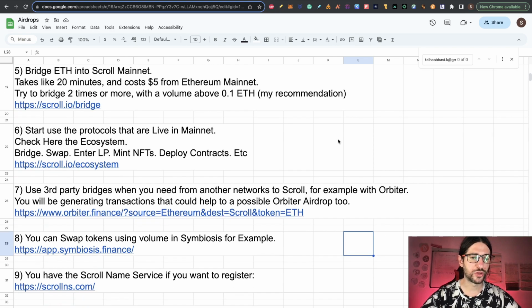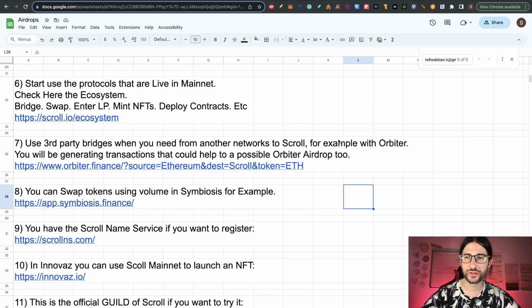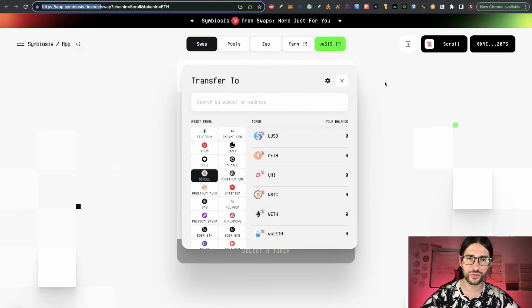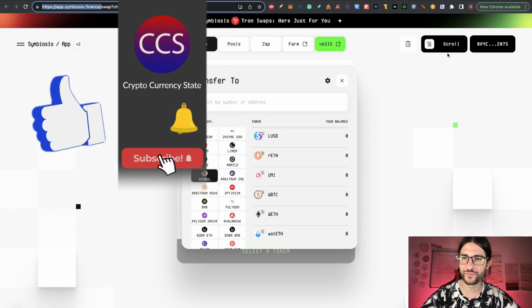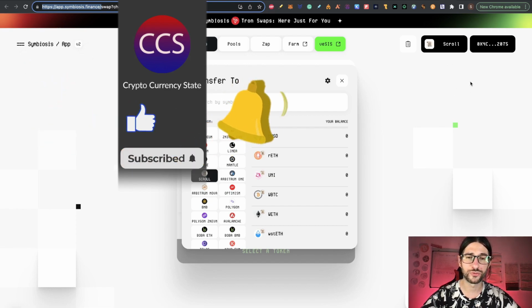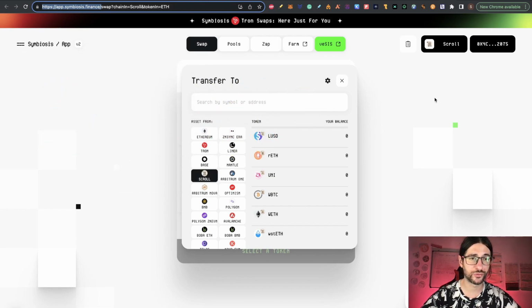Now step 8, you can swap tokens, and one of the projects that is growing a lot is Symbiosis. So for example, they already have the version of the application in Scroll Mainnet. So here is a link for the app of Symbiosis Finance. Once you are logging in here, you can transfer funds and you can swap from different networks to different networks. But it's going to help you also if you are connected here like me with Scroll Mainnet to swap tokens in the Scroll Mainnet and from different other networks. So Symbiosis has been growing a lot.